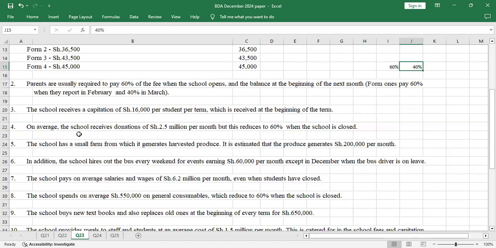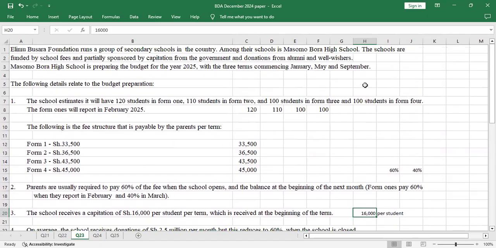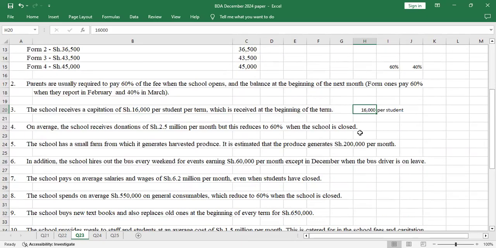Number 3, the school receives a capitation of 16,000 per student per term, which is received at the beginning of the term. So capitation is 16,000 and it is per student. So let me just write here per student. It's per student per term. So not per month, but per term. So we have 3 terms, January, May, and September. So we'll have capitation for each of those 3 terms.